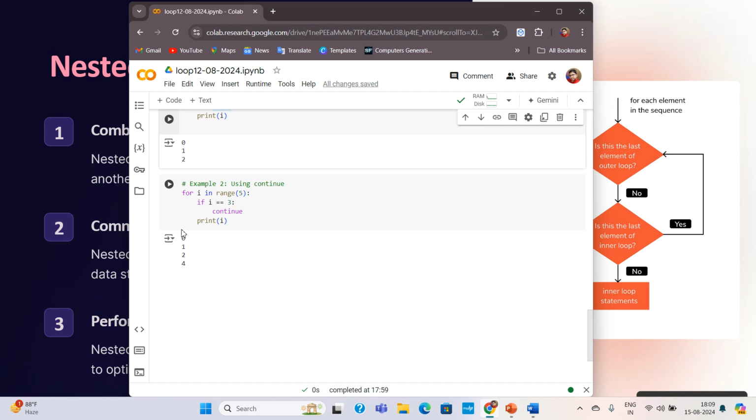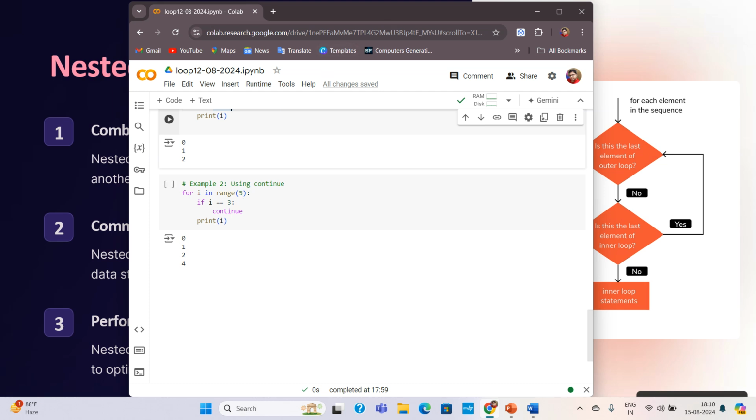Again the control will come here. The value of I will become 4. It will check 4 equal to 3? No, it will come here and print the value of 4. And finally the value of I will become 5. And once it becomes 5, it will not be executed because 5 is the last range. So it will come out of the loop. This is how we can work with the break and continue statement of the loop.